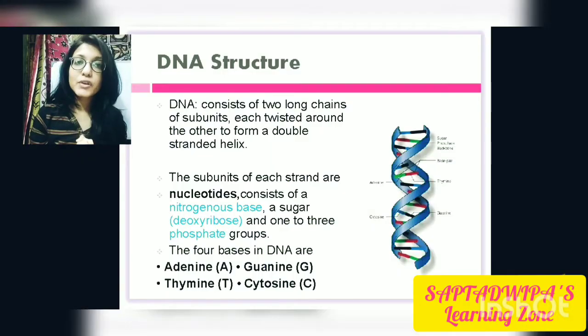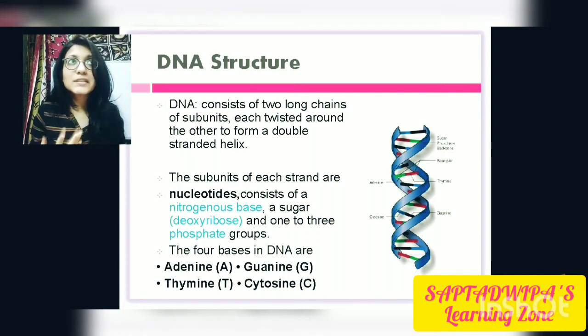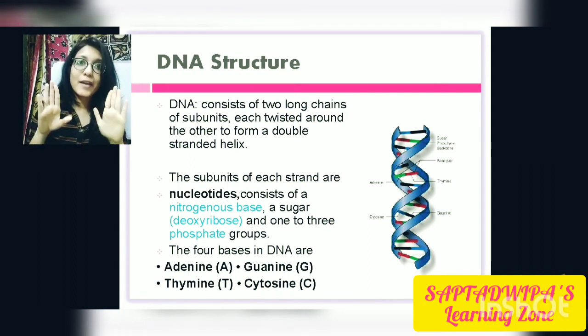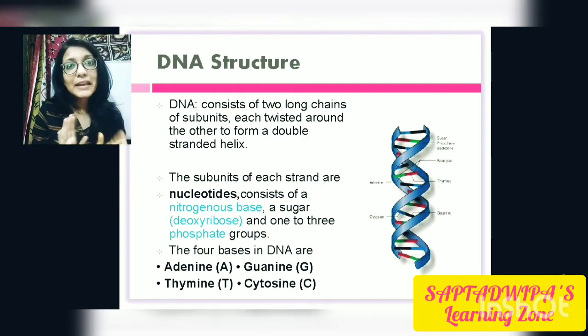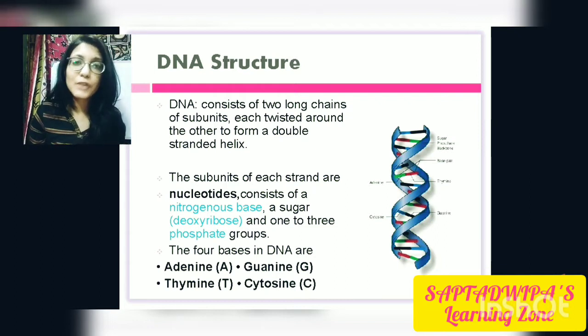The DNA structure. It's very important to know what DNA is. Already we know that it's deoxyribonucleic acid and it is the basic genetic material. If anyone has lost their child and someone comes and says, I am your child, the first thing they do is a DNA test, to see whether the DNA matches. If it matches, then yes, that is the child, and if not, then obviously that person is not the child.